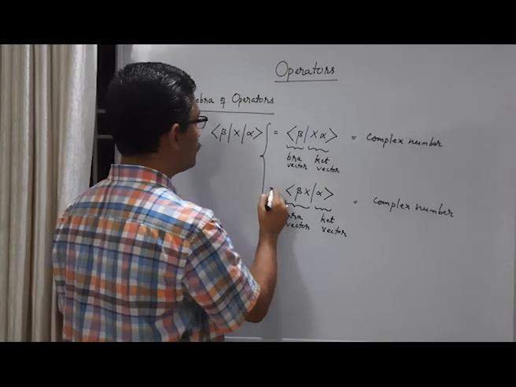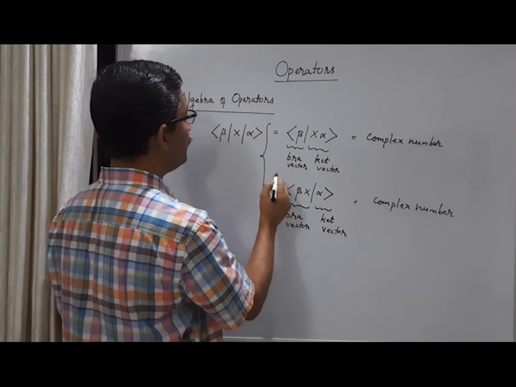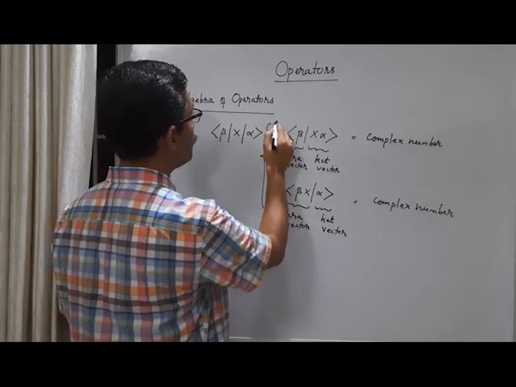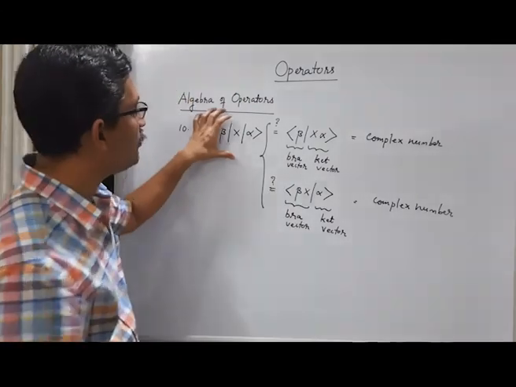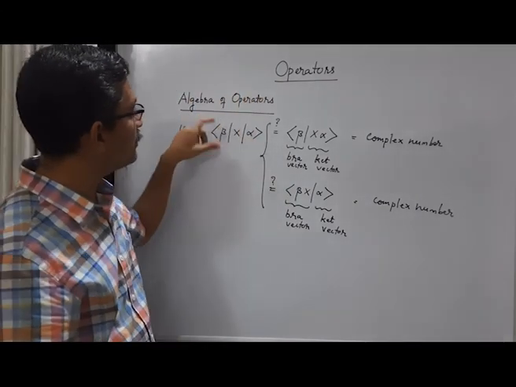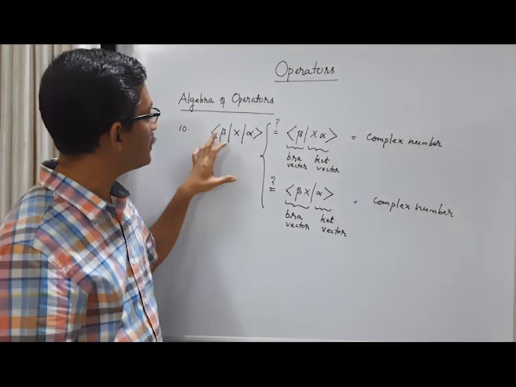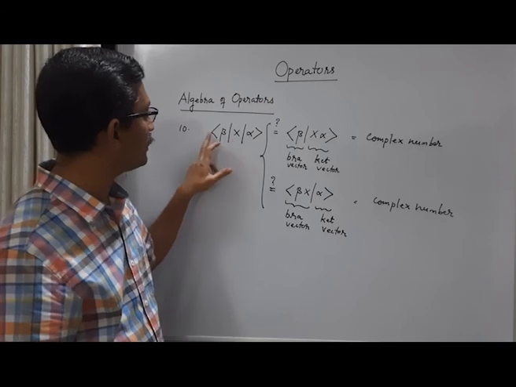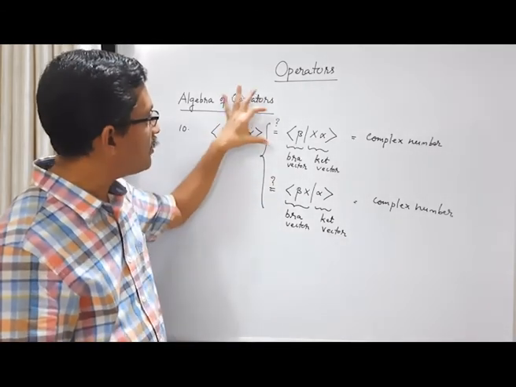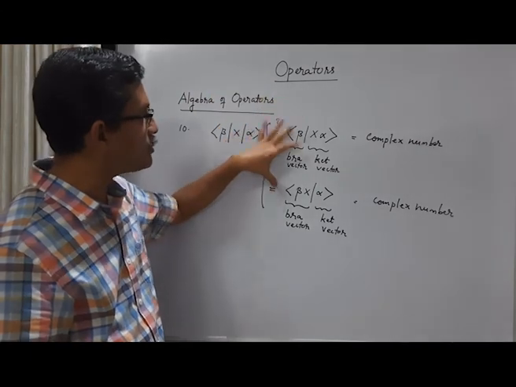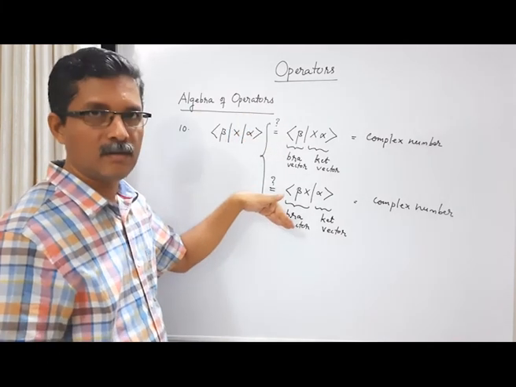Okay, so the question is maybe we should not say equal. Let us say this is one way of interpreting and this is another way of interpreting. That means for the same quantity, we can either think that this x is acting on ket alpha and look at it like this, or we can say that this operator x is acting on the bra vector beta and look at it like this. My point is, why I am putting this question mark here is, there are two ways of interpreting the same quantity. Okay, either this or this.